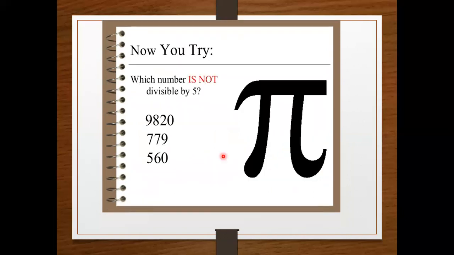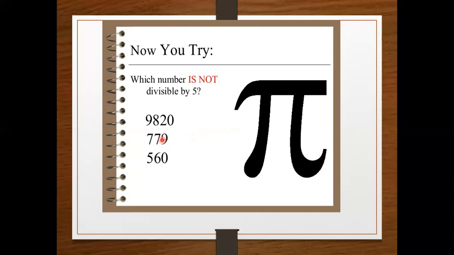Okay, now it's your turn to try this. Which number is not divisible by 5? I think this is the easiest one. Just tell the answer in 1 second. Yes, the second one is not divisible by 5 because the last digit is 9. 779, so that's why this number is not divisible by 5.